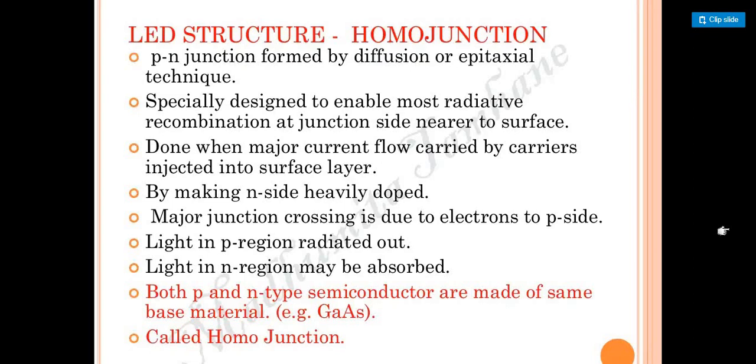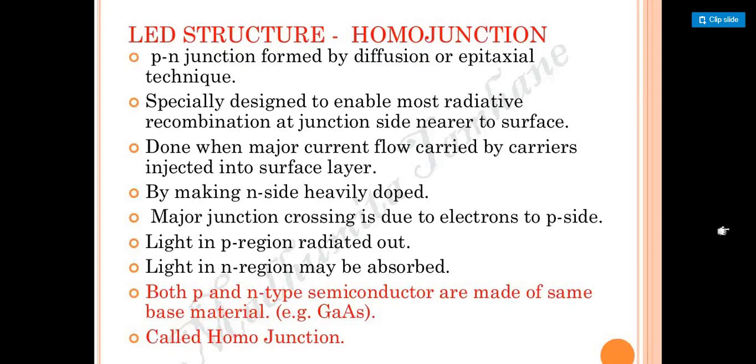Clear? So what is the main concept in this? The main concept is how we are going to get the homojunction. To get the homojunction, both p-type and n-type semiconductors are made up of the same base material, meaning gallium arsenide, we use it for both. That is called a homojunction. Clear? Homo means having the same material.